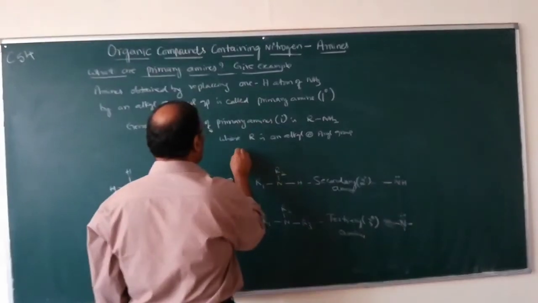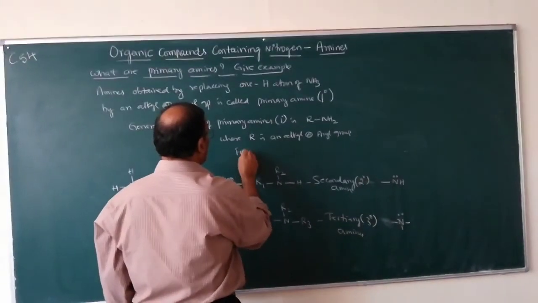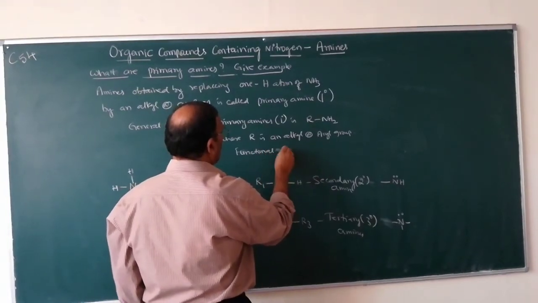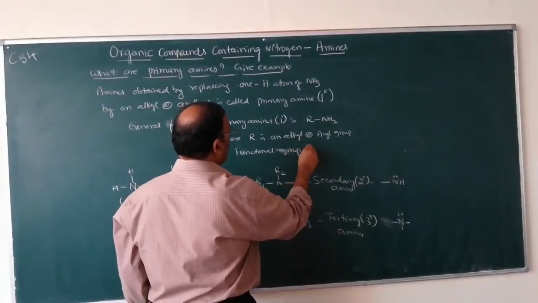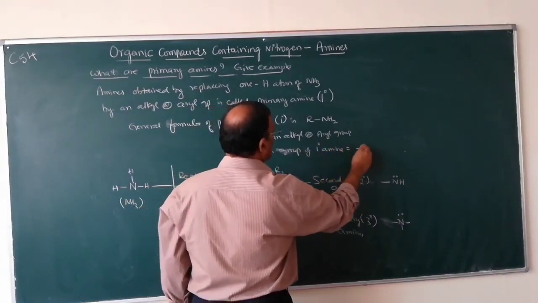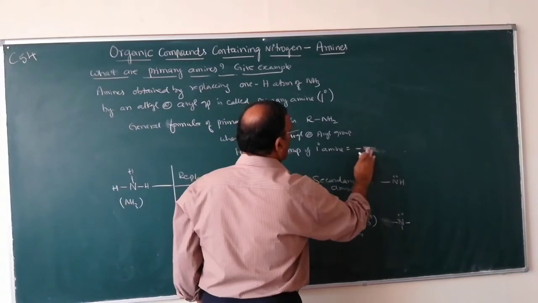What is the functional group of primary amine? The functional group of primary amine is NH2.